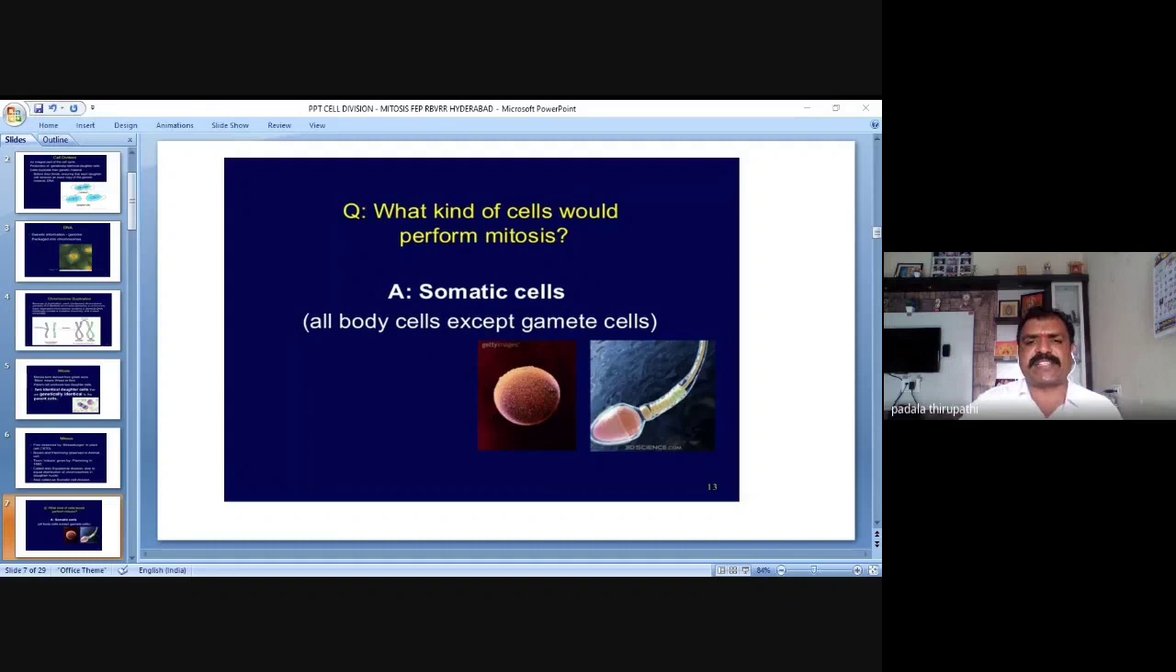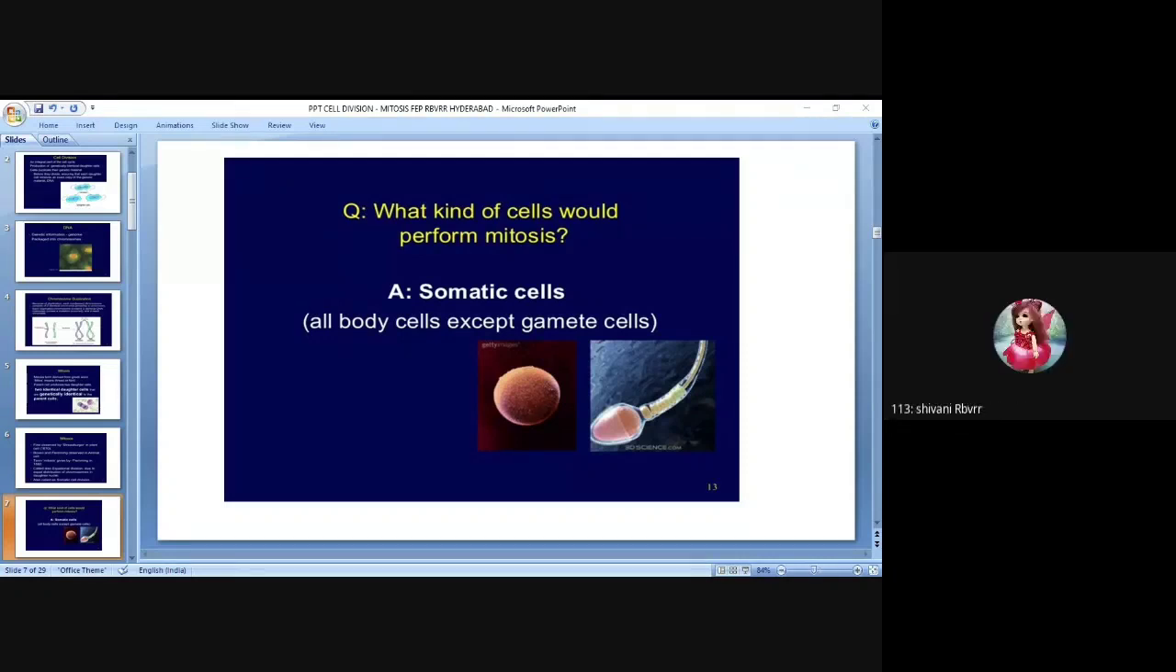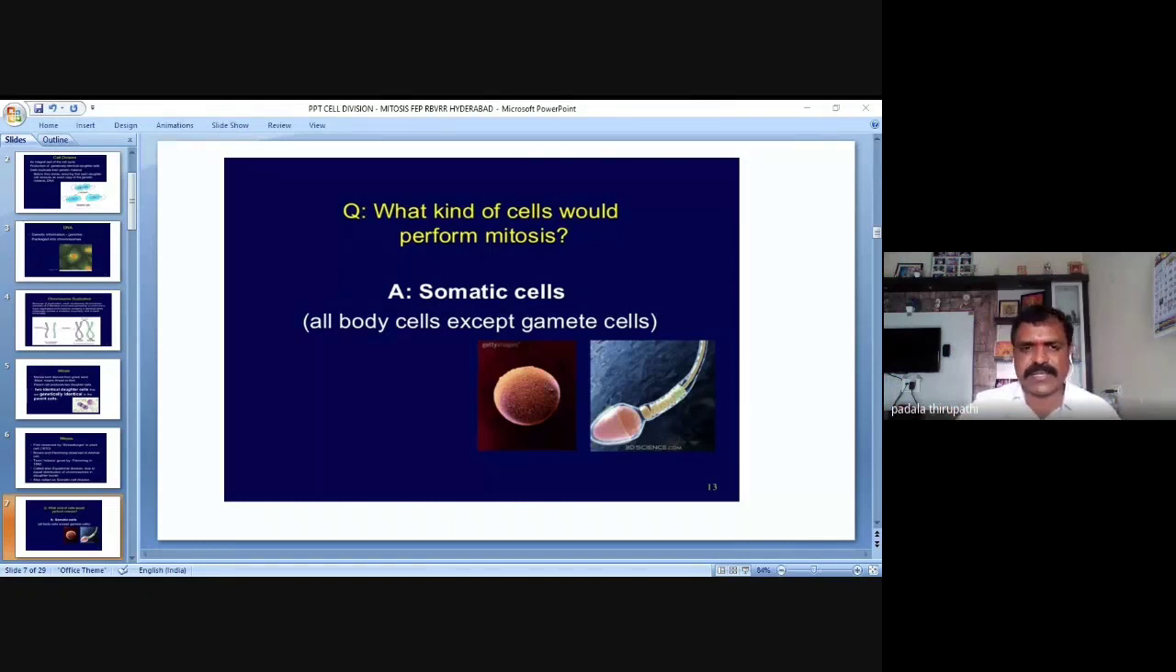except these two gamete cells, the remaining parts of the plant and the remaining parts of the animal cells are going to perform which cell division? Mitotic cell division, or mitosis. So except these two cells in animals or human beings. Then what about in plants? These two gametes belong to animals, including human beings.